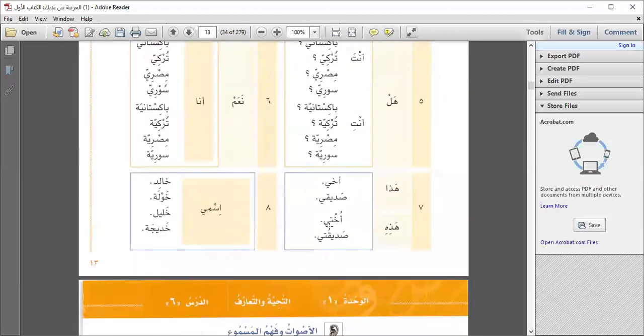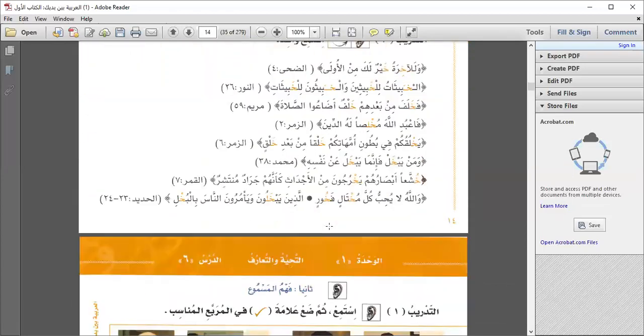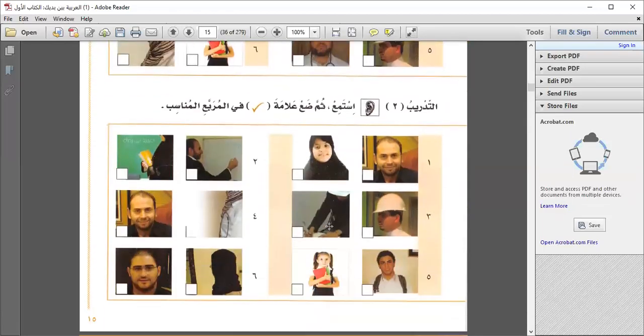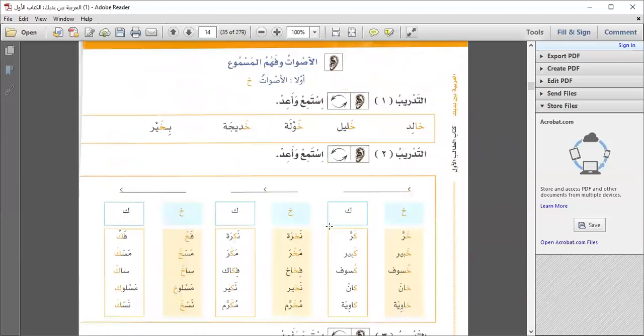Okay, I'll end here. There are some more exercises to do. We'll do them later, inshallah. And then I will start that. Look, there are some more exercises. We'll do them later, inshallah, okay? For now, it's enough.